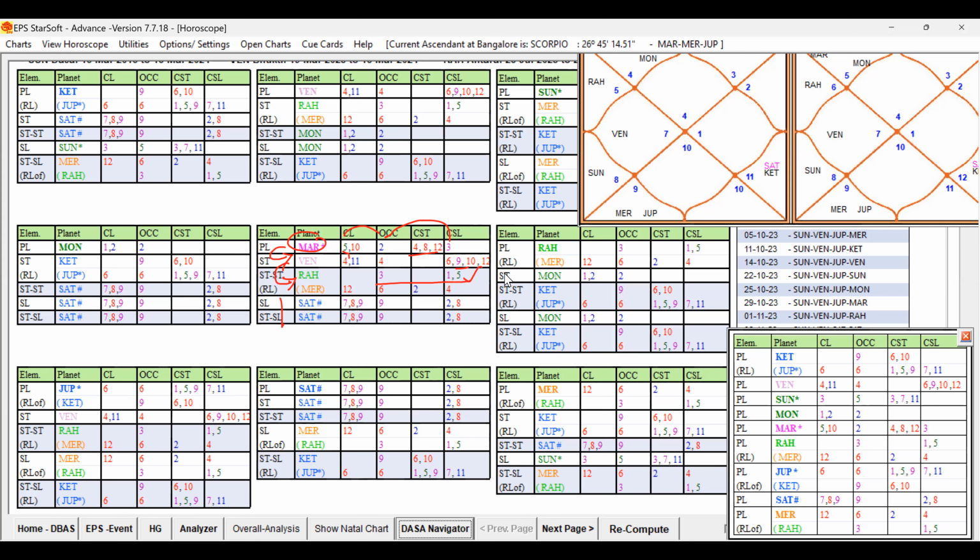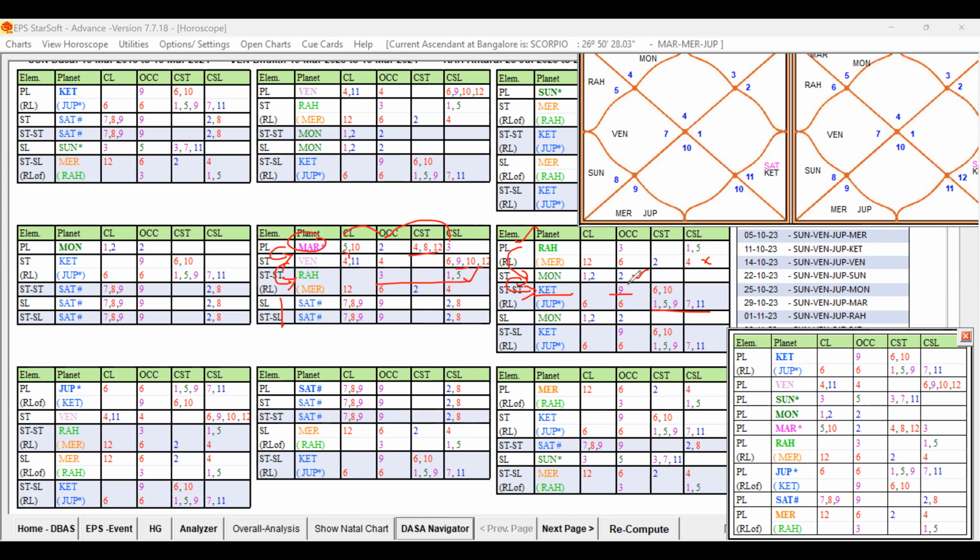Okay, now let us check the fifth cuspal sublord. The fifth cuspal sublord planet is a good key planet. The second planet has weakness, but the star lord of Rahu is good. Green color planet, 1, 2, 2 supporting this. And the star lord of the star lord is also blue with favorable grouping.